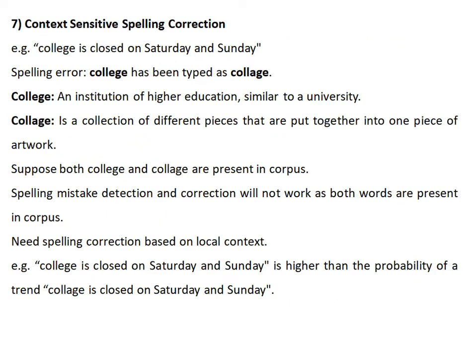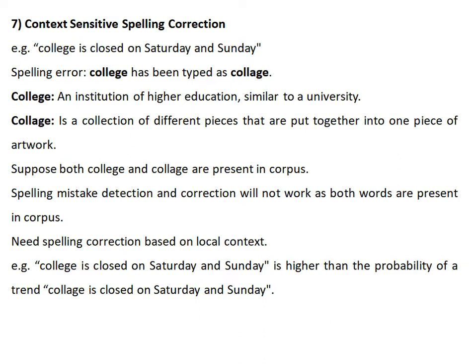Context sensitive spelling correction. For example, the statement is "college is closed on Saturday and Sunday", but there is a spelling error: instead of "college", by mistake it is typed as "collage". Only one character is different, but the meaning is totally different. The meaning of college is an institution of higher education similar to a university, and the meaning of collage is a collection of different pieces that are put together into one piece of artwork.